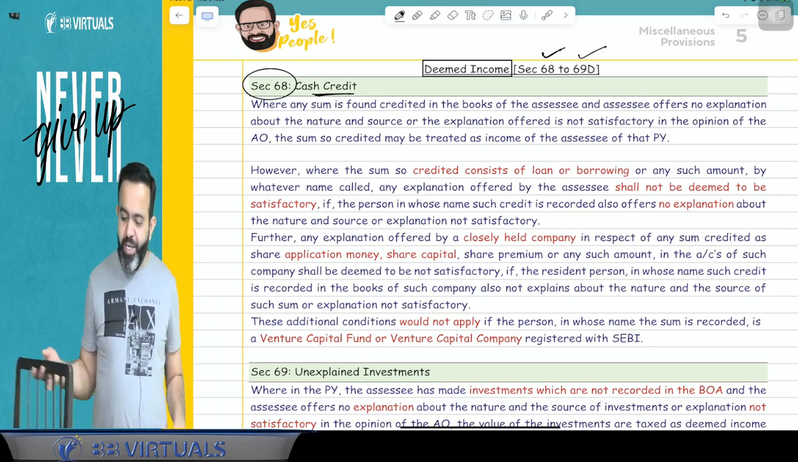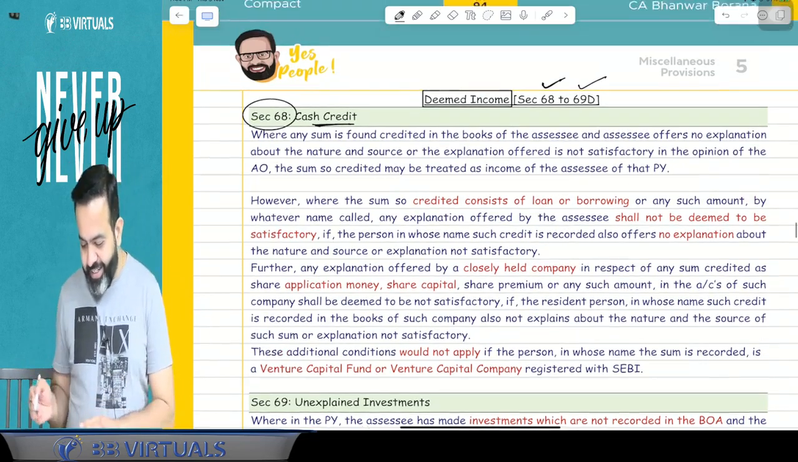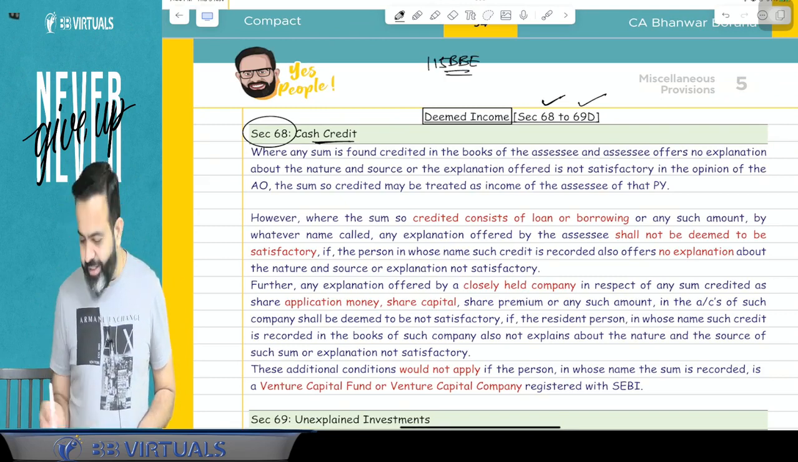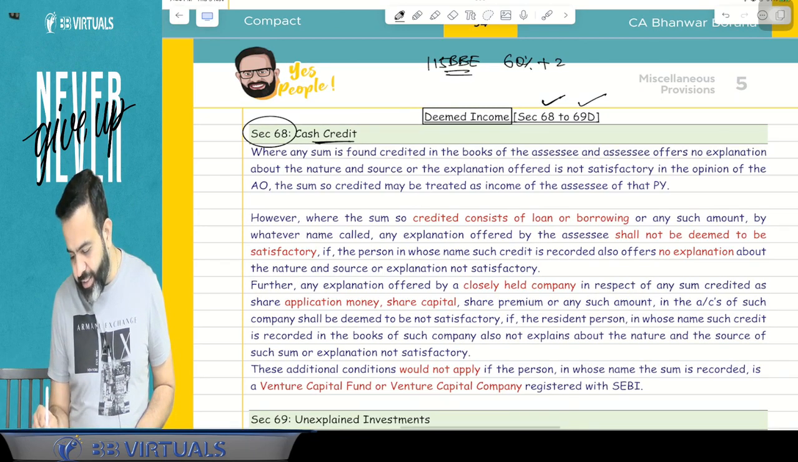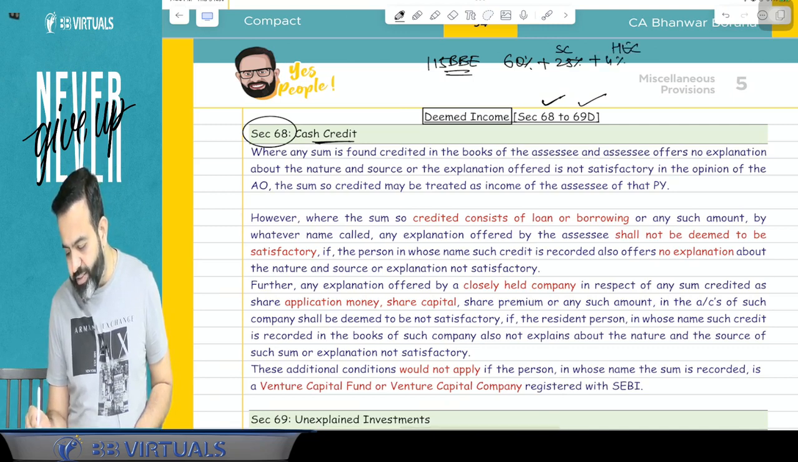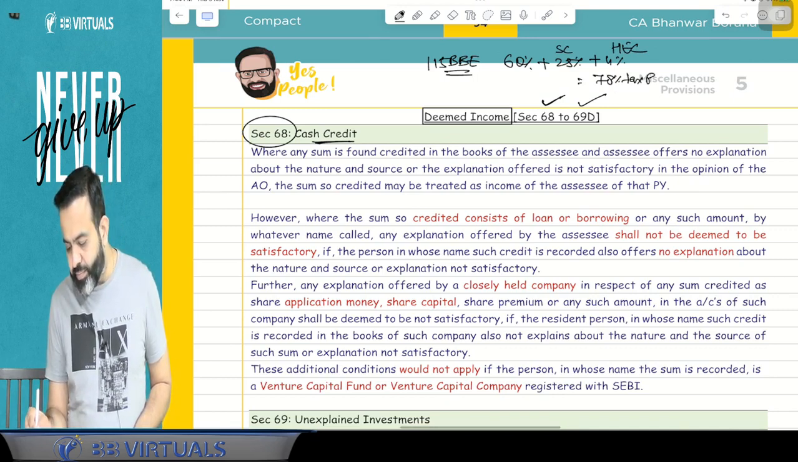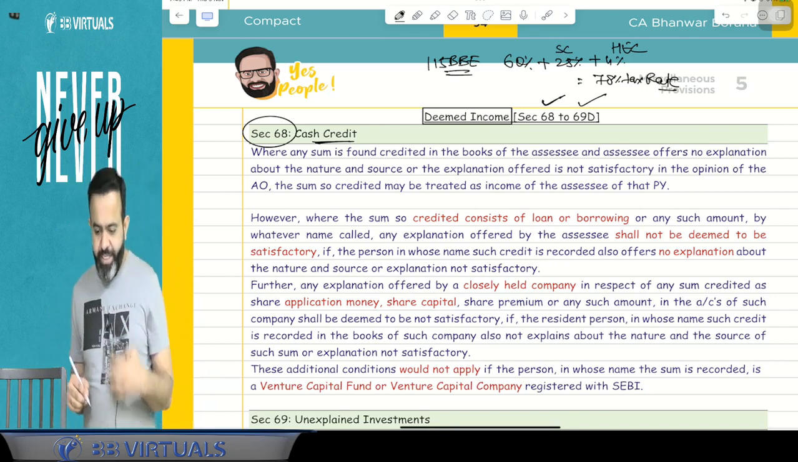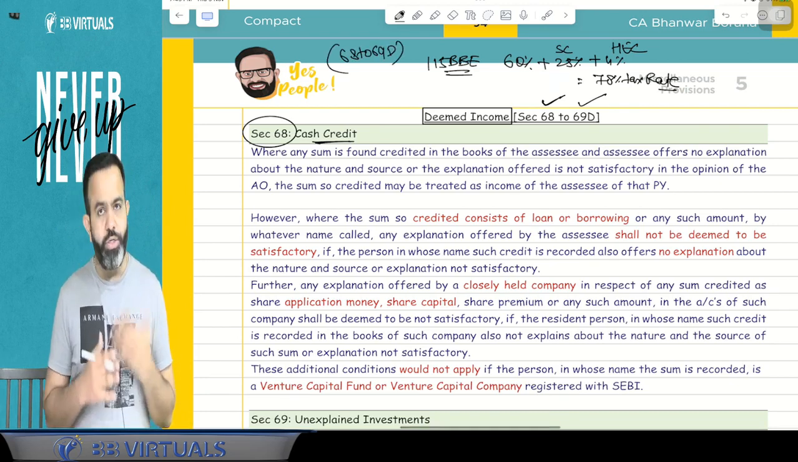And guys, if your income is taxable under this section, there is one tax rate, given under section 115BBE. The tax rate is 60%, and on that 60% there will be a 25% surcharge and 4% health and education cess. So effectively, there will be a 78% tax rate. If your income is taxable under section 68 to 69D, it is called deemed income.